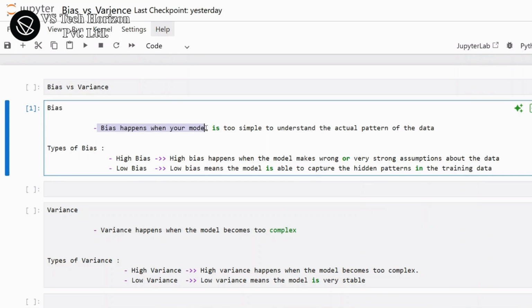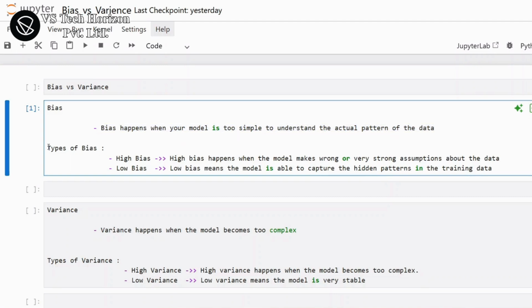Bias happens when your model is too simple to understand the actual problem of the data. It means the model makes very strong assumptions about the data and oversimplifies the problem. Because of this, the model fails to learn properly, and it misses some important relationships between input data and output data. So basically, this model is not smart enough to capture the real complexity of the data.